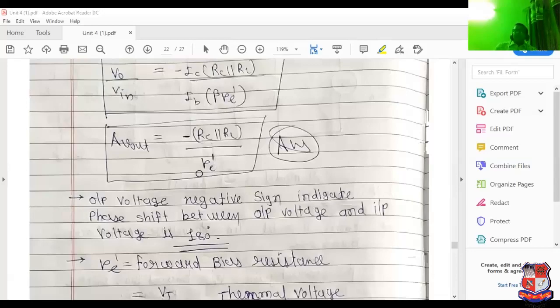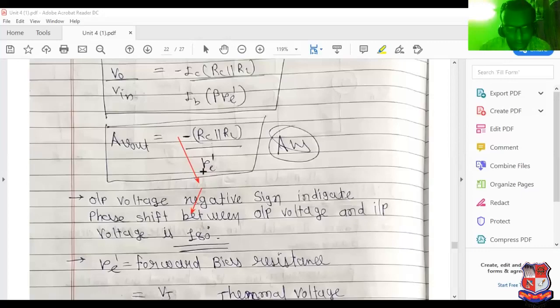The negative sign indicates the output voltage has a phase shift of 180 degrees with respect to the input voltage. So this is the entire analysis of the common emitter amplifier in terms of voltage gain.